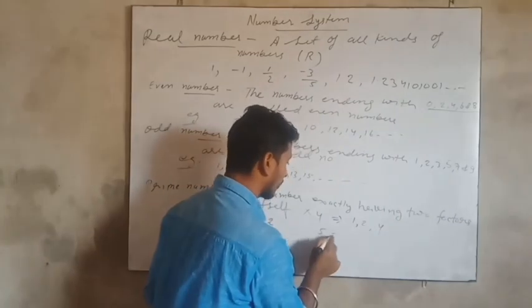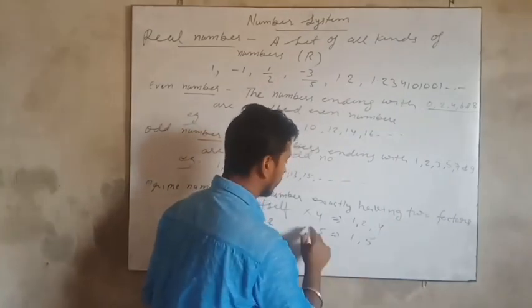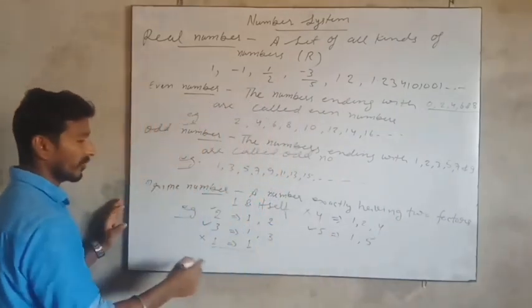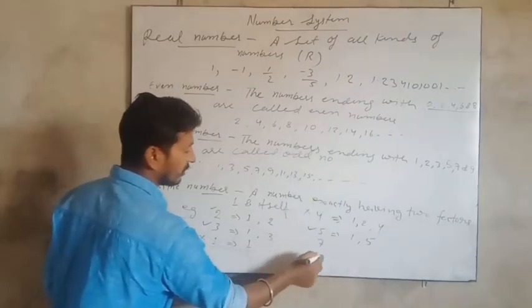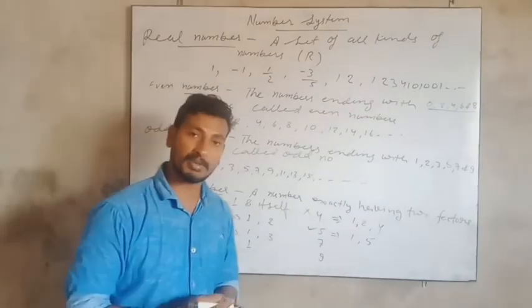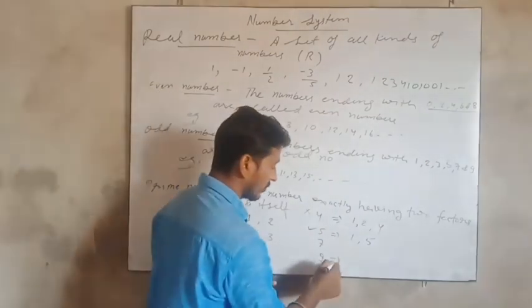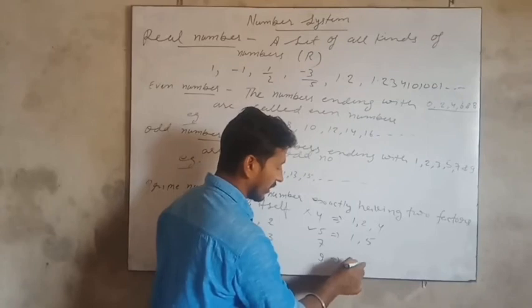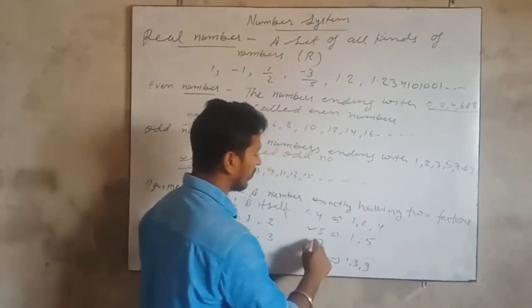Now 5: 1 and 5. Similarly we can say 7. And now look at 9. Is 9 a prime number or not? 1, 3 and 9. So this is also not a prime number.